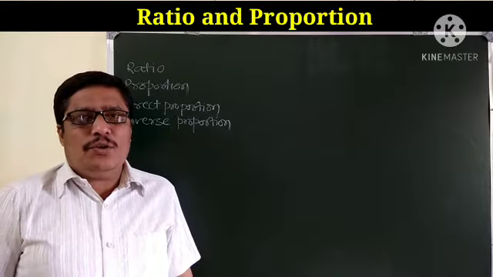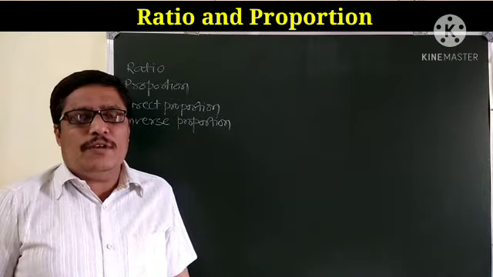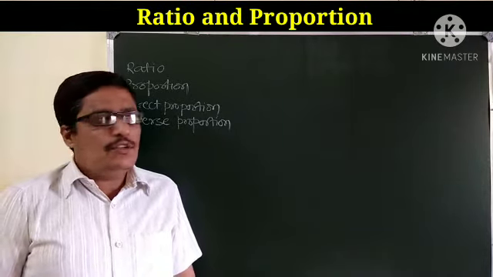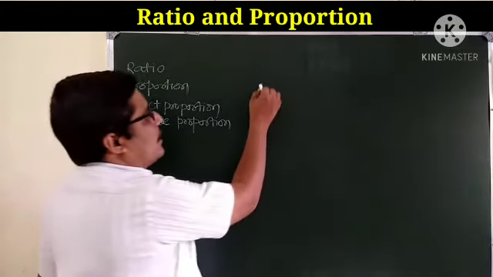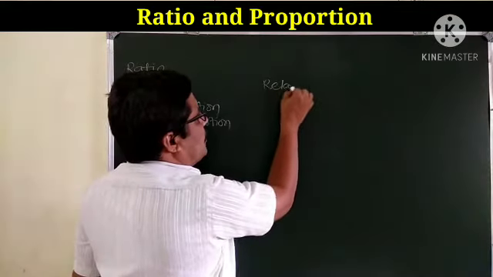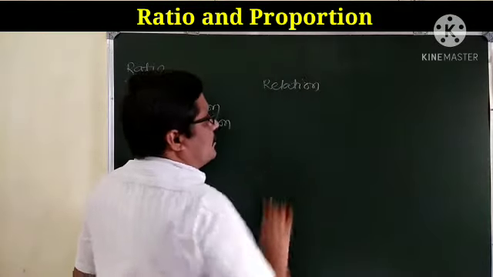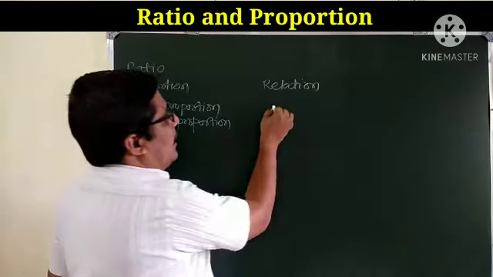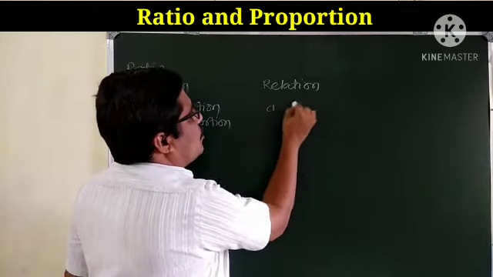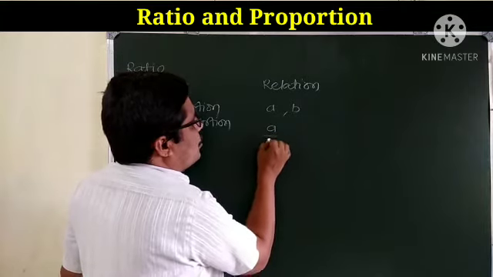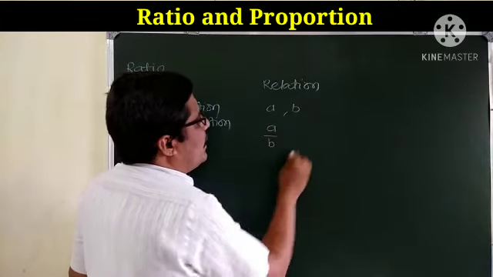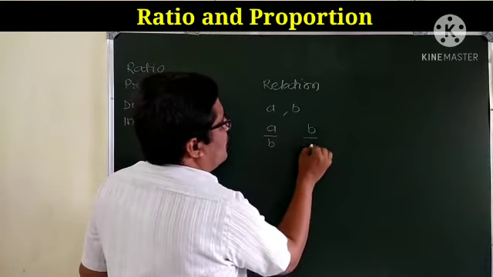In this video, we are going to learn some concepts of ratio and proportion. So first is ratio. Ratio means relation between two quantities. Now, if A and B are two quantities, then we can write the ratio as A is to B or B is to A.